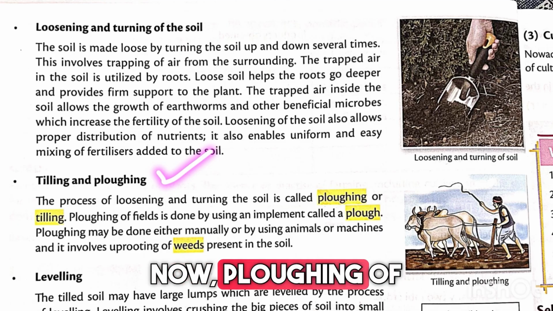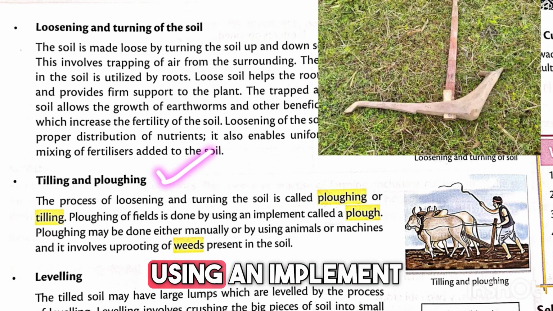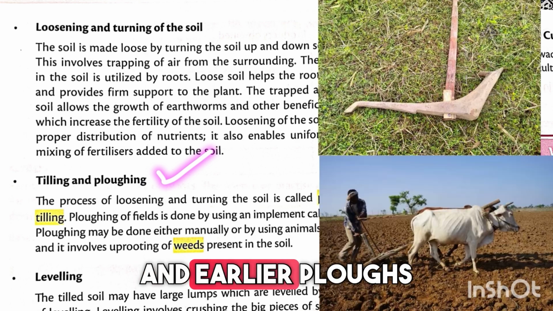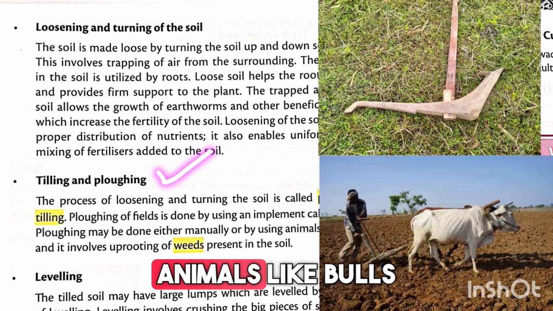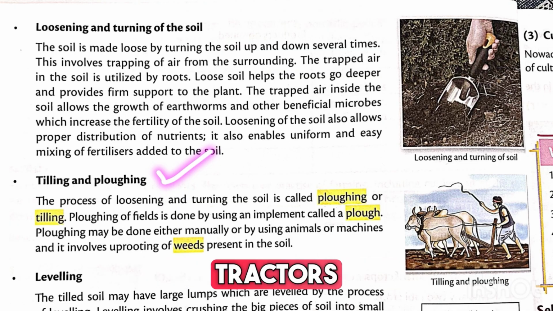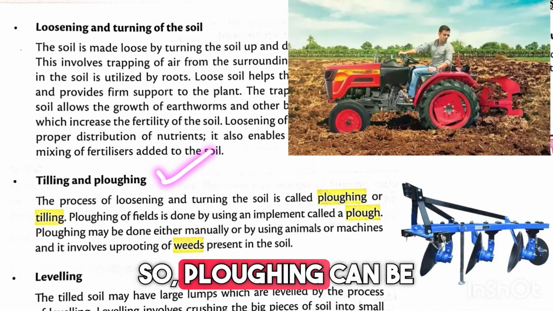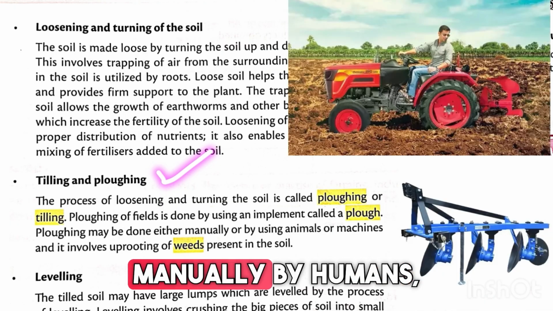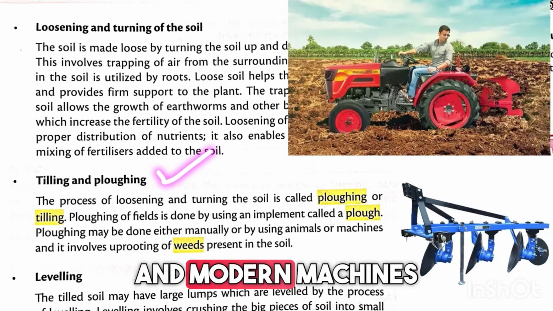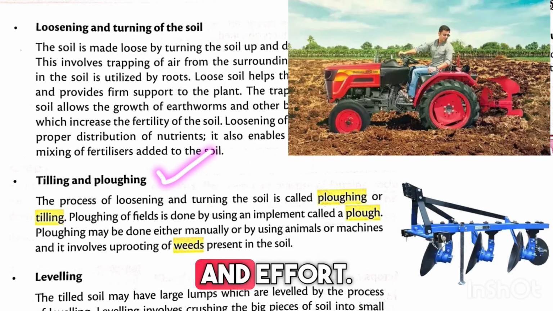Now, ploughing of a field is done by using an implement called a plough. It means the tool used for ploughing is called a plough. Earlier, ploughs were pulled by animals like bulls or oxen. But nowadays, modern farmers also use tractors and machines. So, ploughing can be done in three ways: manually by humans, using animals, and using machines like tractors. And modern machines save a lot of time and effort.